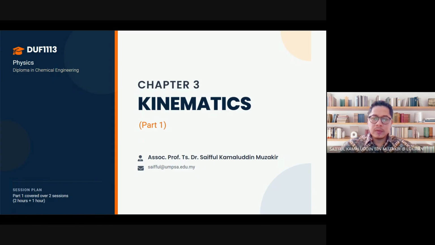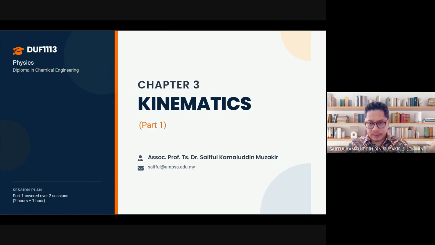Most of you have learned kinematics during your secondary school, in SPM, and some of you might have just heard about kinematics within these few days only, but never mind. I have prepared the slides to be interactive. There are simulations and animations for you to understand graphically, in terms of images and so on. So let's see the kinematics equations.